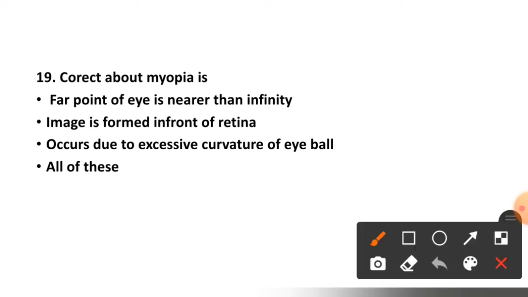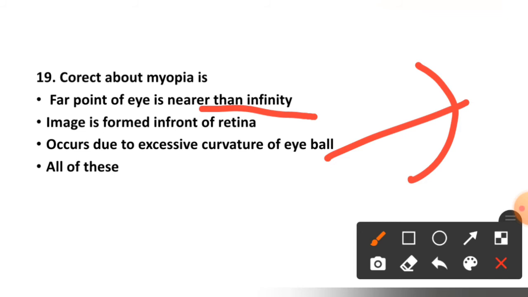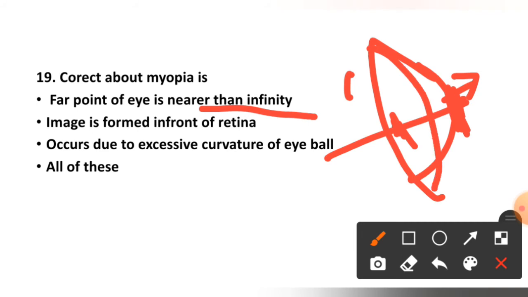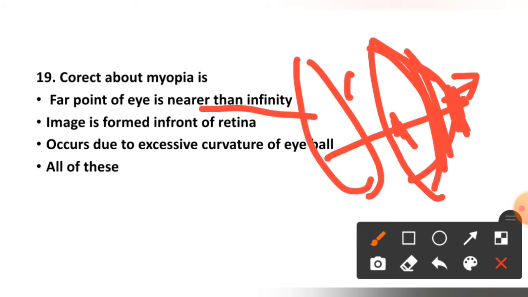Far point of the eye is nearer than infinity, while that of the normal eye is at infinity. Image formation in myopia is in front of the retina, whereas in a normal eye it forms on the retina. It occurs due to excessive elongation of the eyeball.